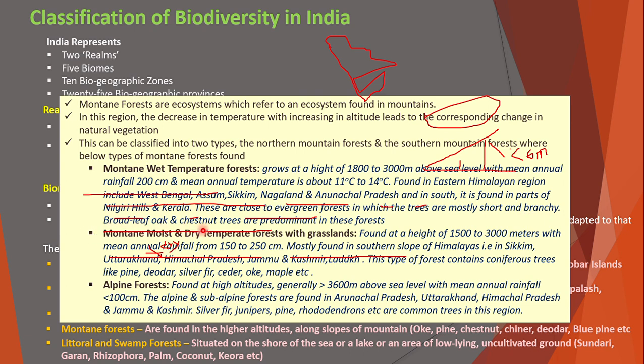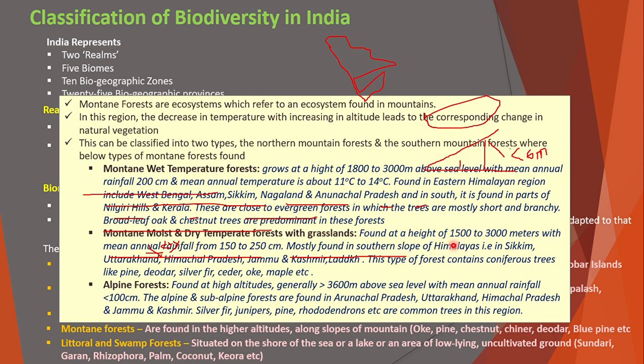Broadleaf oak and chestnut trees are predominant in this forest. Second one is the mountain moist and dry temperate forest with grasslands. It is found at a height of 1500 to 3000 meters with mean annual rainfall from 150 to 250 centimeters. Mostly found on the southern slope of the Himalayas, that is in Sikkim, Uttarakhand, Himachal Pradesh, Jammu and Kashmir, Ladakh. This type of forest contains coniferous trees like pine, deodar, silver fir, cedar, oak, maple, etc.